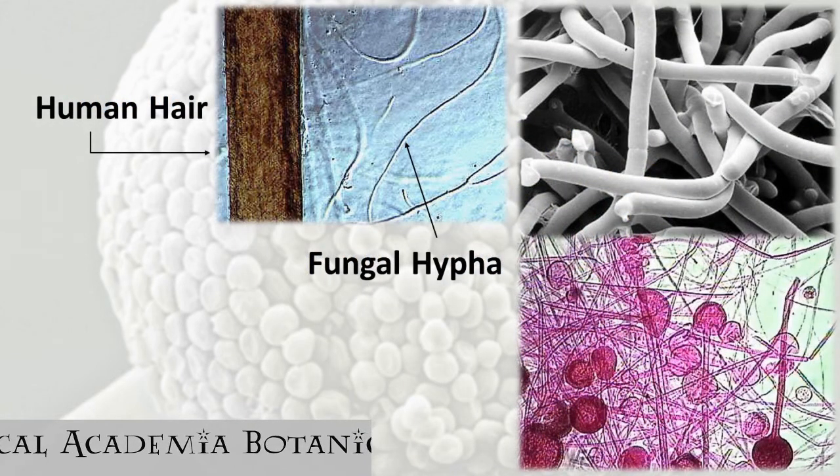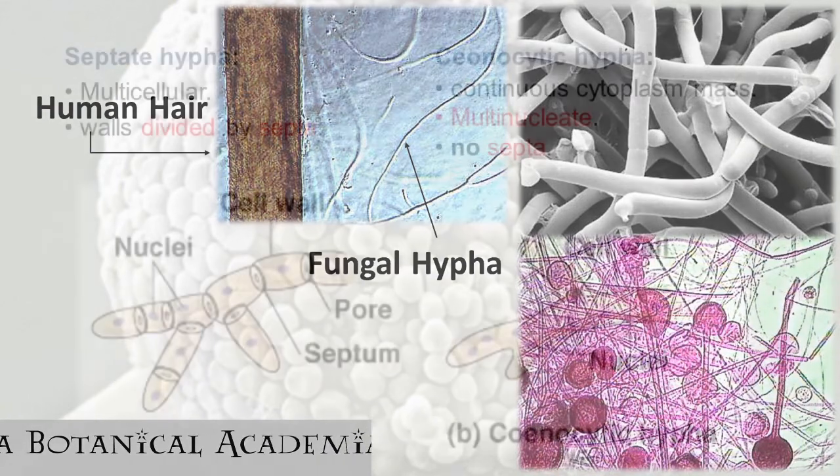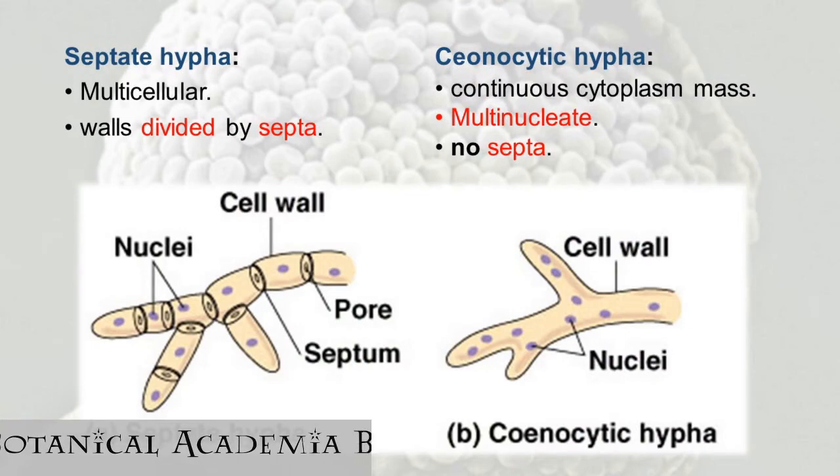Now you can look over here, the fungal hyphae, how small it is in comparison to the human hair. And of course, the black and white image is the electron micrograph of the fungal mycelium. Now there are two types of hypha. They can be septate with cross walls, and they can be cenocytic. That means there are no cross walls, no septa, no wall between the nuclei, and the nuclei are just floating inside the cytoplasm. So the cytoplasm is known as a continuous cytoplasm.